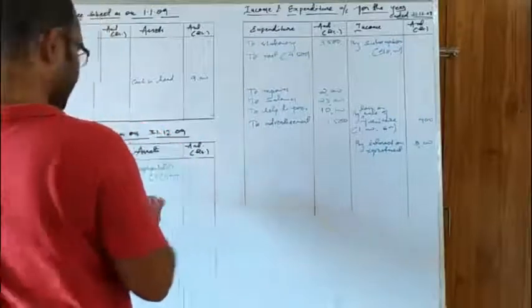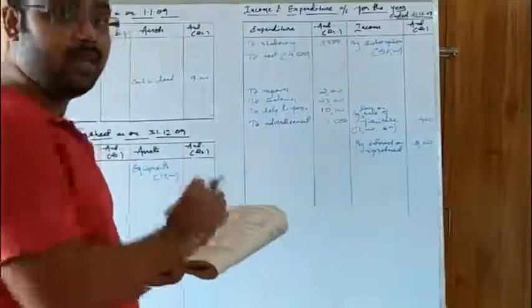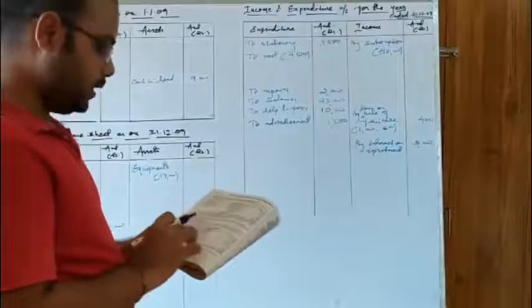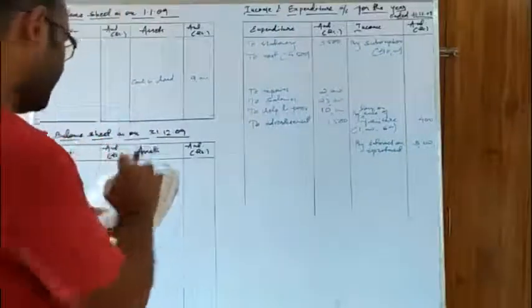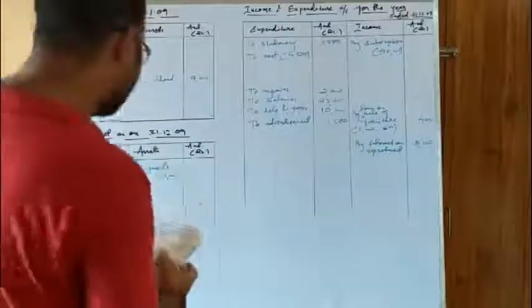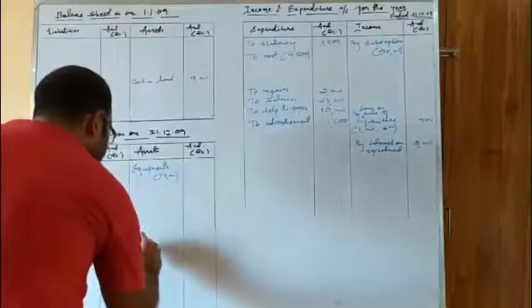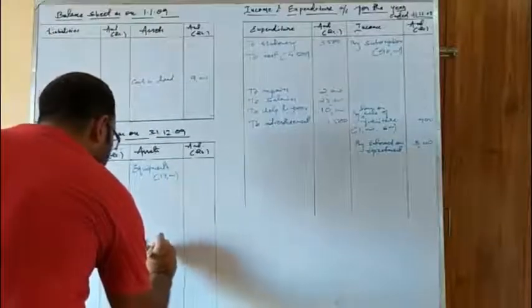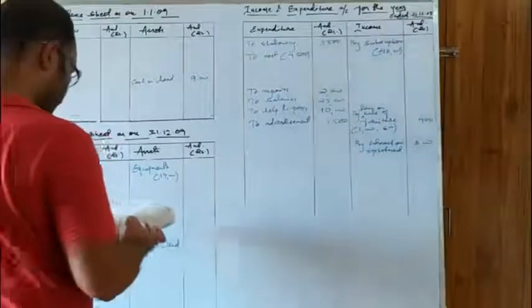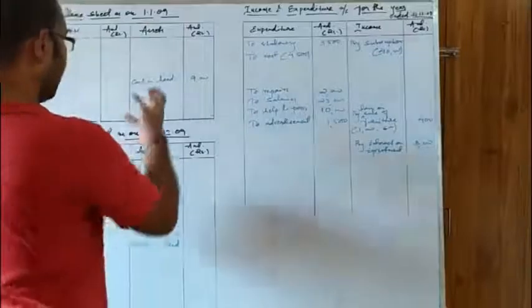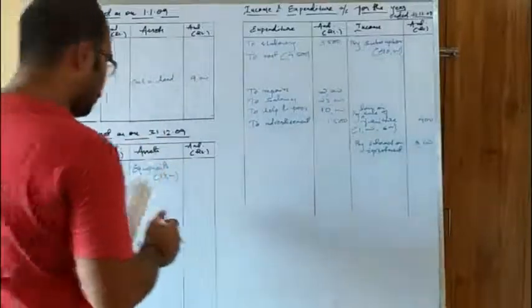Then there is the closing balance of cash that we have left in the last question. We will forward it. So balance carried down is the closing balance of cash in hand or cash at bank as it is there. So we will write it in the closing balance sheet. Cash in hand. You can write it as cash in hand or cash at bank as it suggests to you. Okay, 1,100.